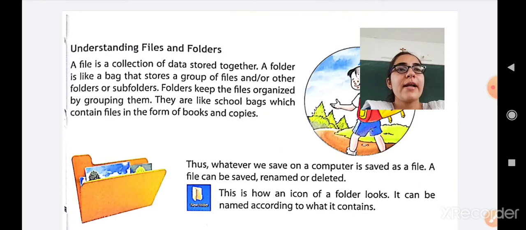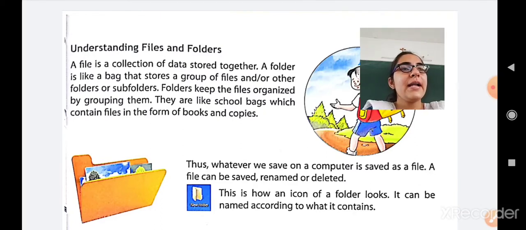So what is a file? Like a notebook. A notebook is a collection of data. The textbook is also a collection of data. Different data, different information you get from your books, notebooks and textbook. So all these things, the books, copies and textbooks, are called files. And the school bag in which all these files are kept is called the folder. This is a very simple example to help you understand the concept of file and folder.